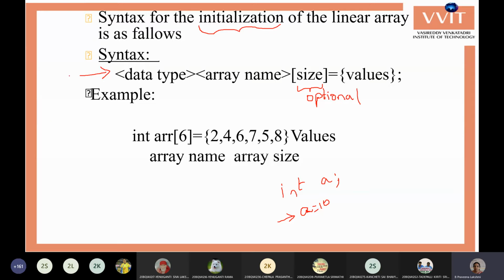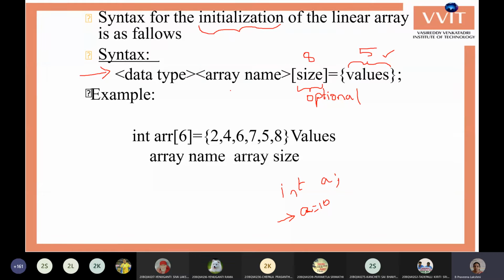Because based on the number of elements only our operating system occupies the memory space. Even if you give the size as 8, but you are giving 5 values, then the memory space allotted for the array is the 5 values memory space. It doesn't take the 8 size. It takes a 5 value size, and that is allotted for the array.